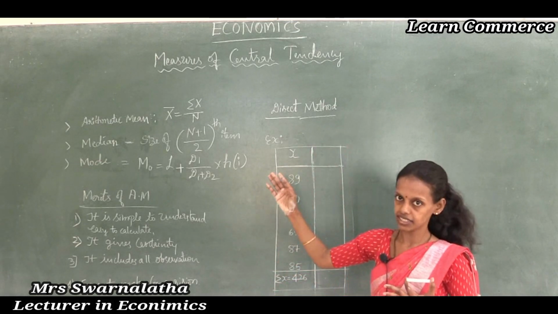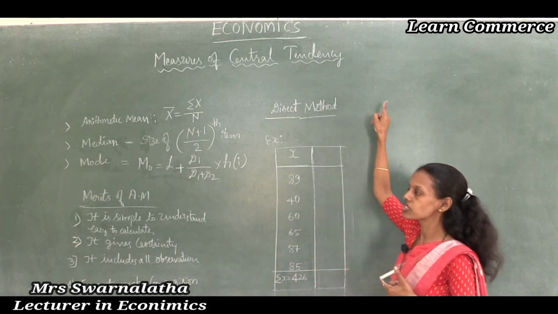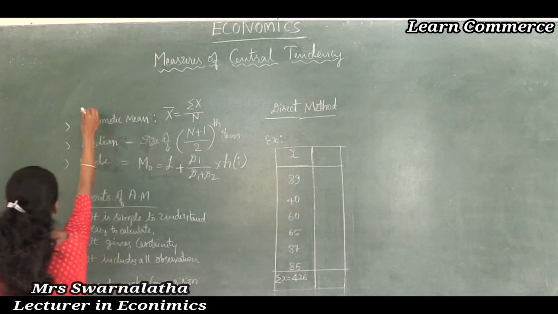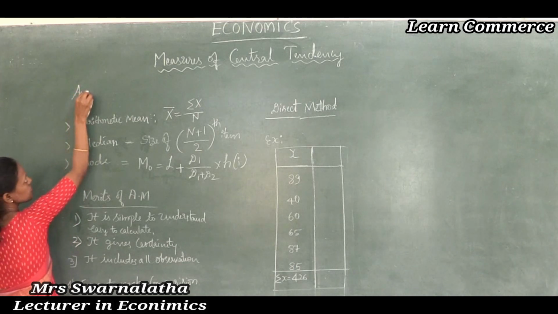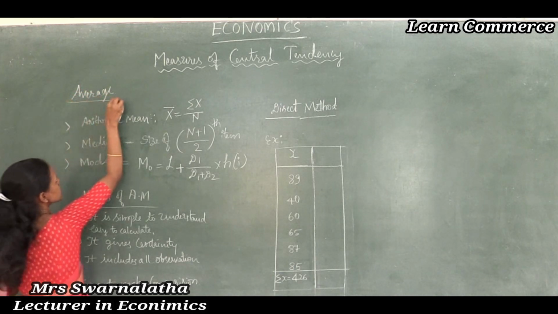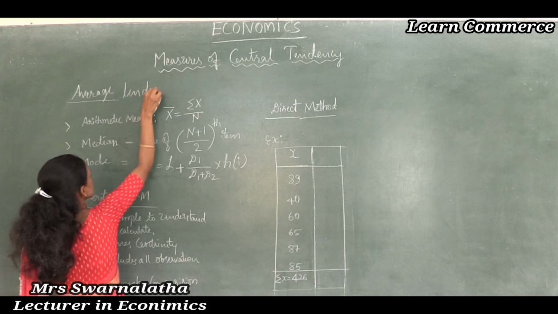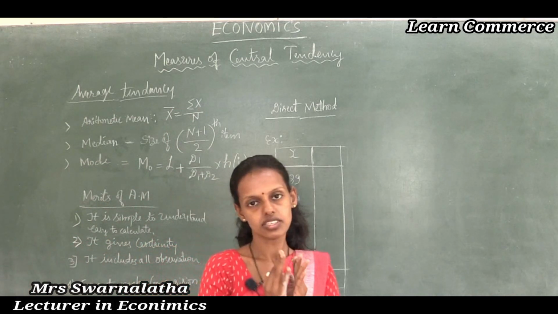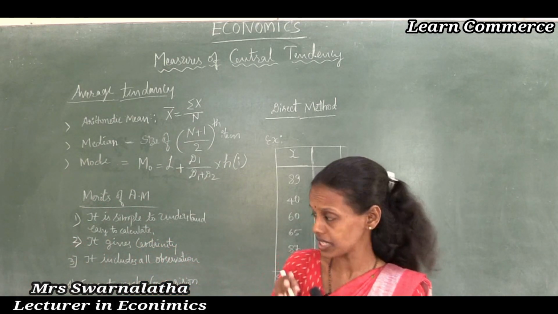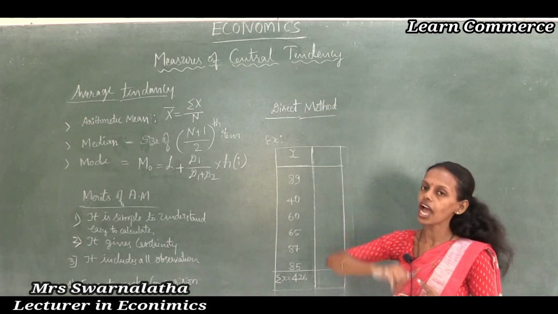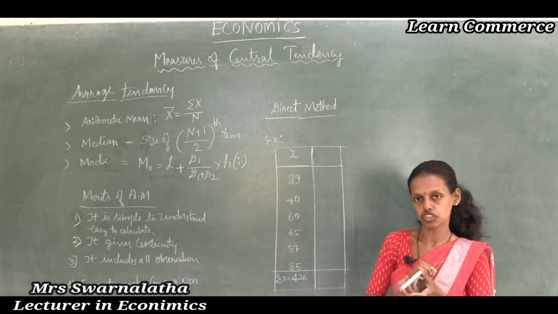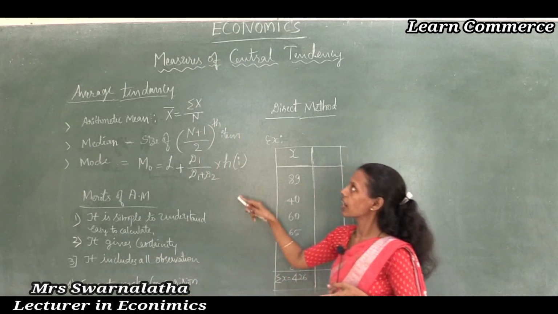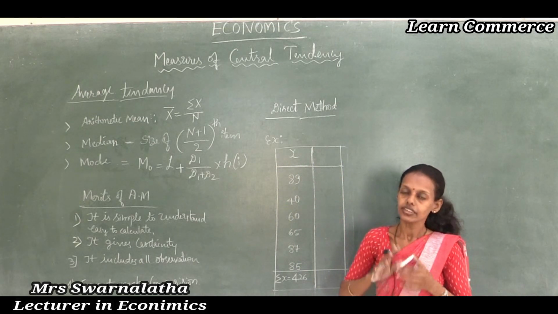The central tendency is also known as average tendency. Why is it said to be the average tendency? Because here we are going to find the average values in the frequency distribution.